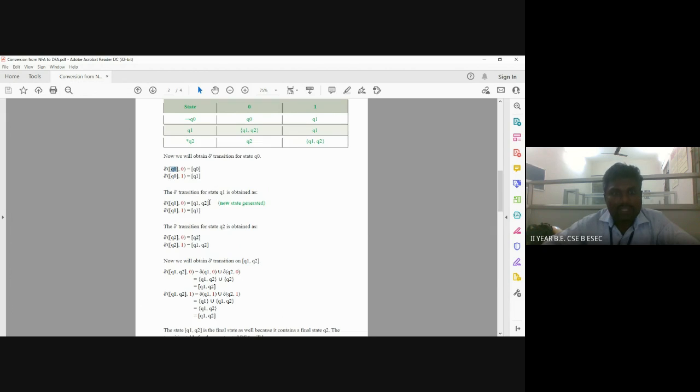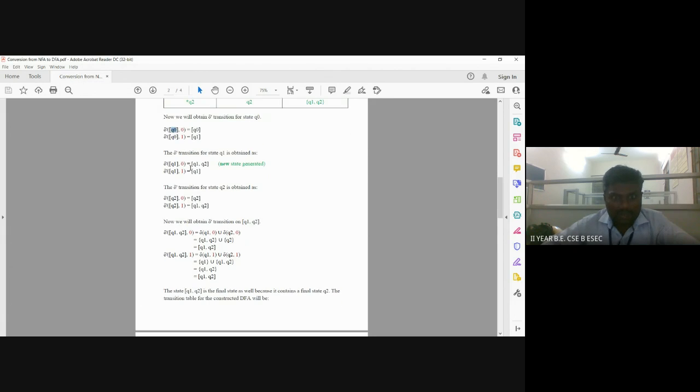Now, this single state, Q1 and then Q2, we are considering as a single state. This state we are considering as a new state, which is generated by the DFA. Then delta dash of Q1 comma 1: when we are applying 1 for Q1, the transition goes to Q1. Q1 we have already reached, so we don't need to consider this again.